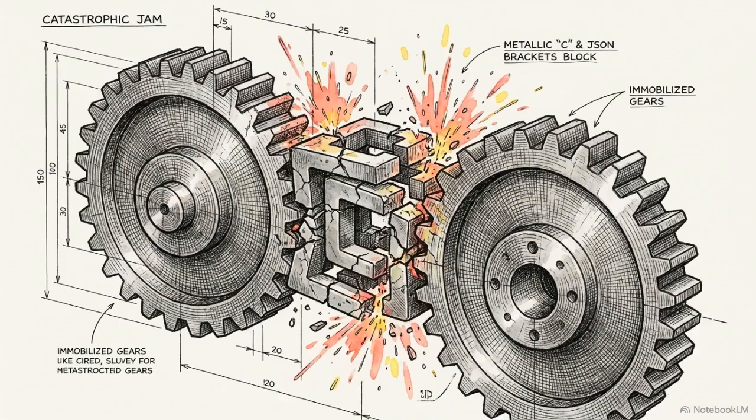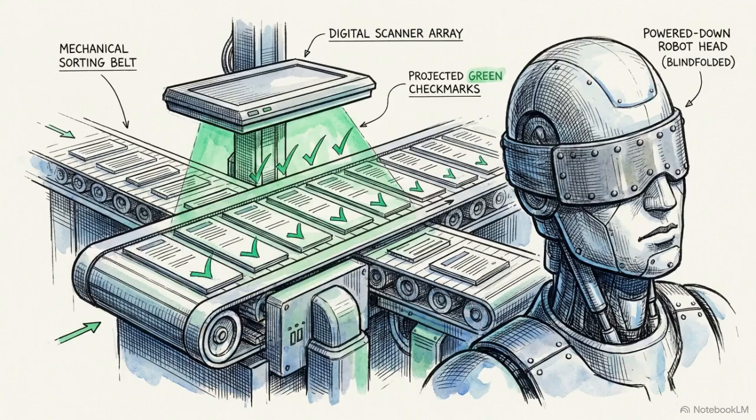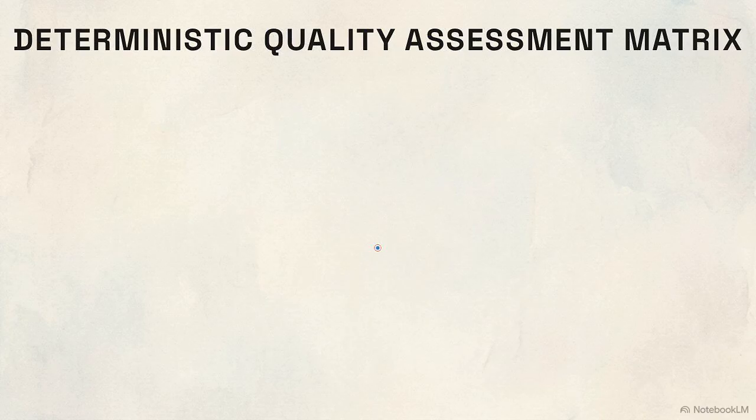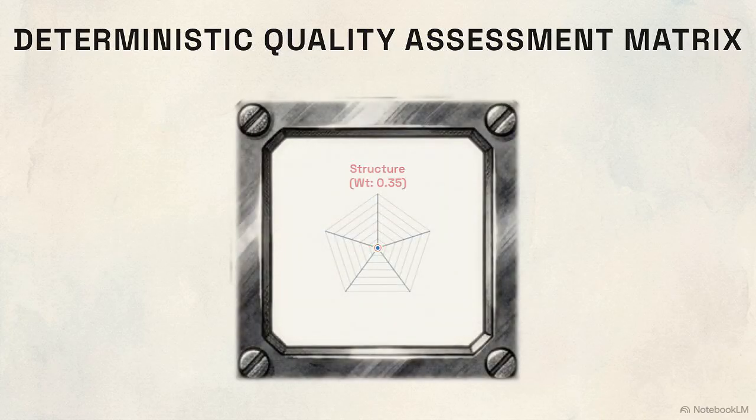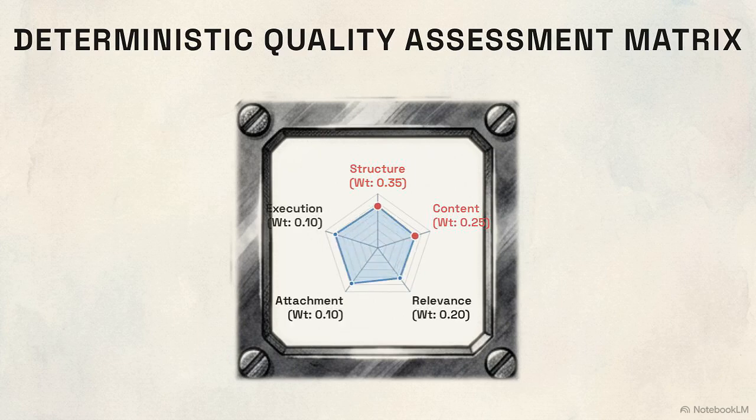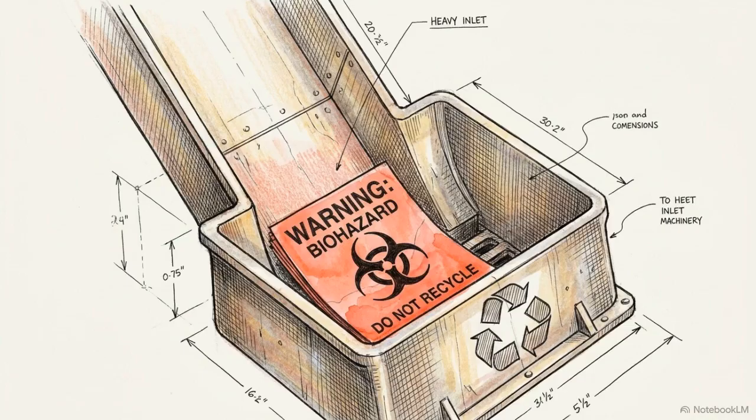If the instantiation agent generates an incorrect JSON configuration, the static pipeline will break. The framework relies on a quality check module that evaluates validation runs using deterministic rules, entirely bypassing subjective LLM judgment. It scores the data across 5 precise dimensions: structure, content, relevance, attachment, and execution. If a configuration fails this assessment, the resulting quality report immediately triggers the feedback correction module.